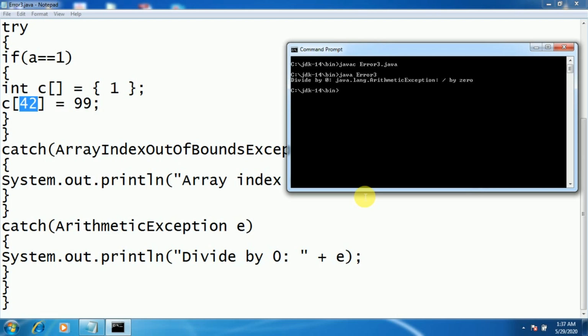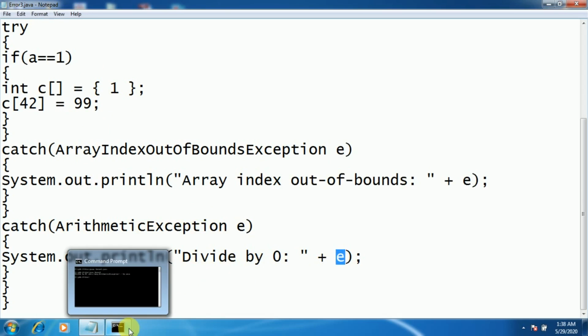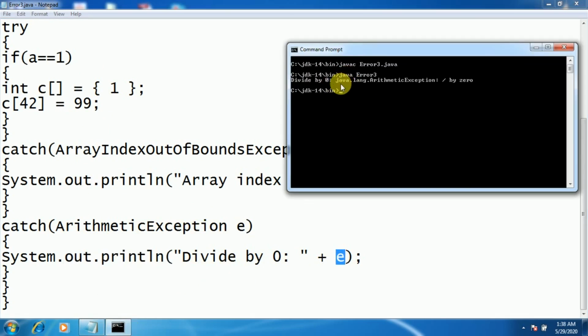Okay, now during the execution I did not pass any value, that's why the value of a becomes 0, and based on that it has thrown the arithmetic type of exception and it has displayed divided by 0 plus e. Whatever follows is nothing but java.lang.ArithmeticException: divided by 0. This is the message already set for this e in the exception class, and that you are able to see.